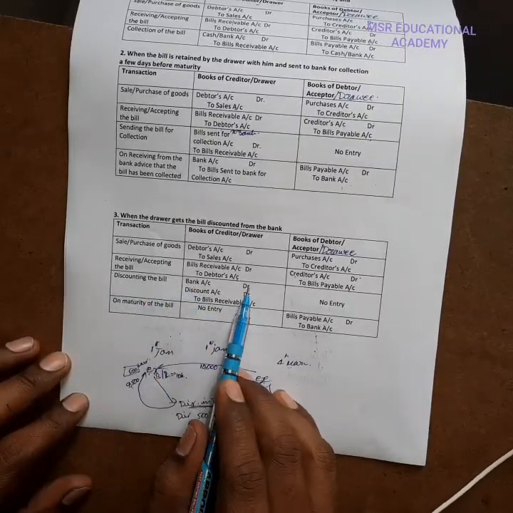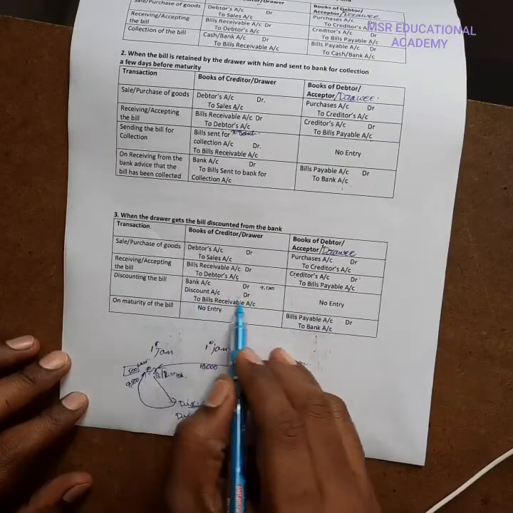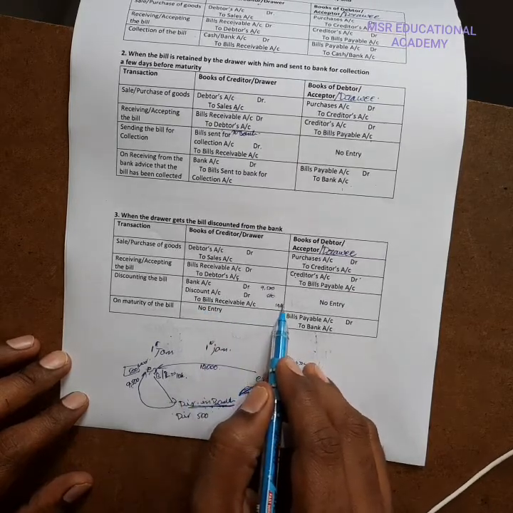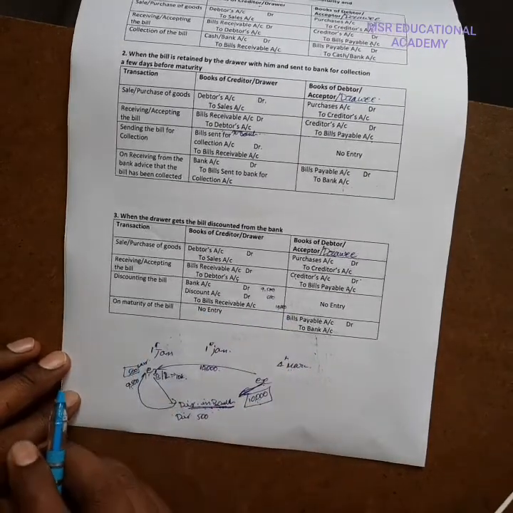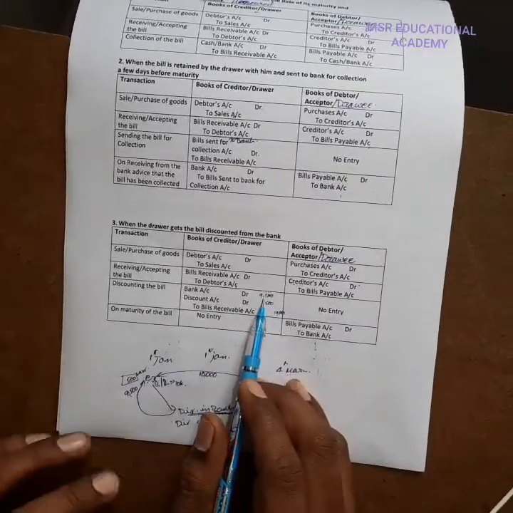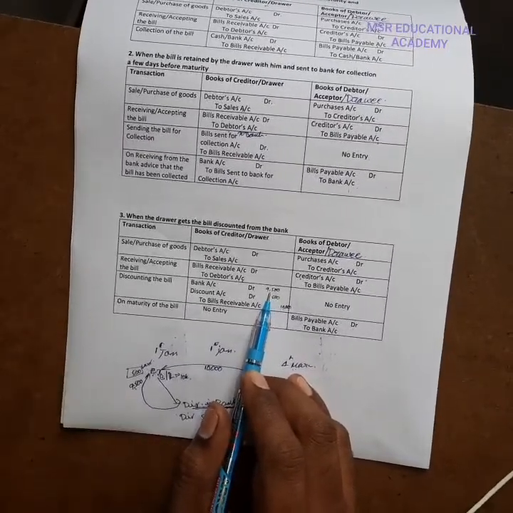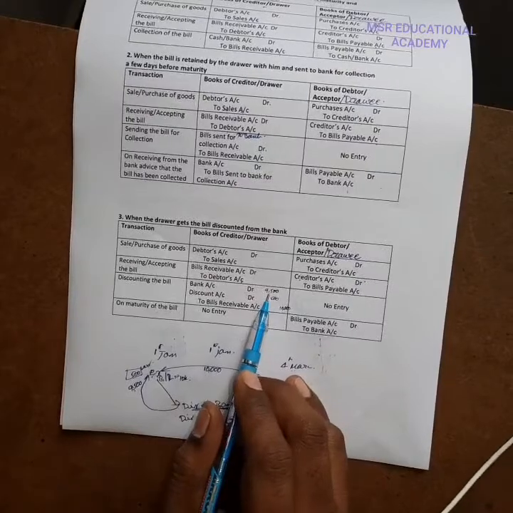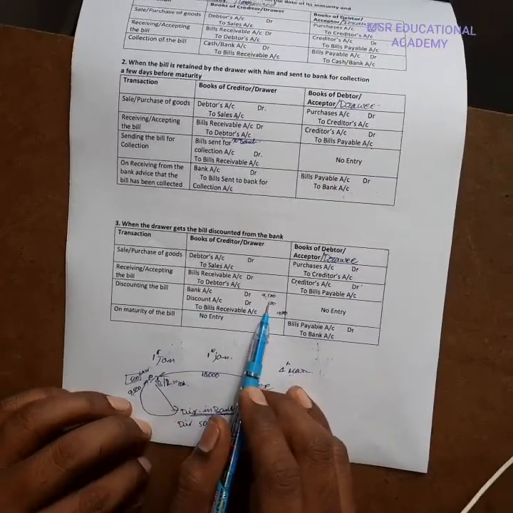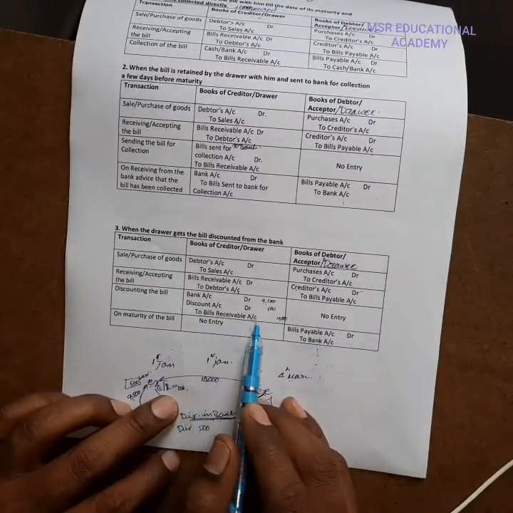Discounting the bill: bank account debit, for example 9,500, and discount account debit 500. The credit should be 10,000, credited like this. Whatever he received from the bank should be 9,500, debited because of the cash received. If there is a loss, it should also be debited as a nominal account. The discount is also debited, and credit to bills receivable account.